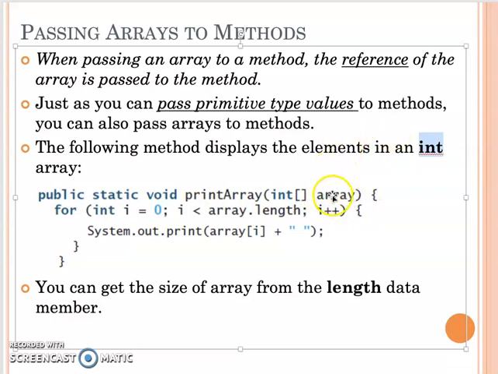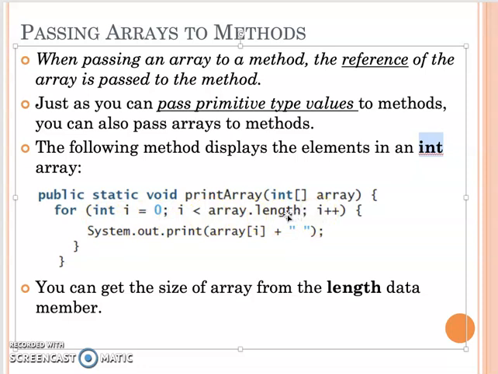Once you pass in the array reference you want to display, we can just use the for loop. Once you pass in the array by reference, we know the array has the data member length. So that's our for loop condition.